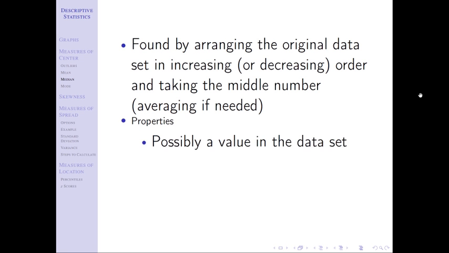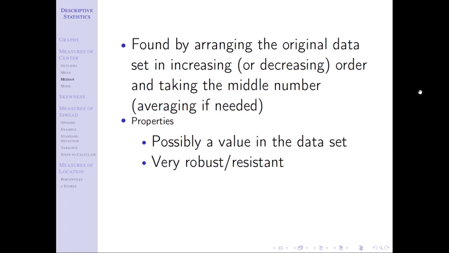Some properties. It is possibly a value in the data set. Again, that's not necessarily a good or bad thing. It's just an FYI. If you have an odd number of data values in your data set, it is in the data set. We know that. If you have an even number, it might be, depending on if the 2 middle numbers are the same. It's just reminding you that a mean won't necessarily be in the data set, no big deal. A median possibly could be.